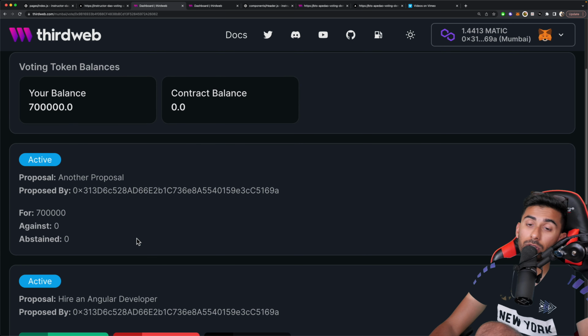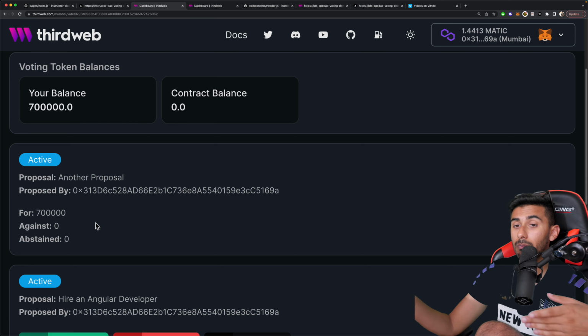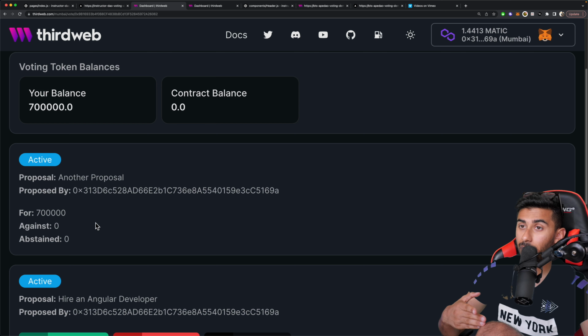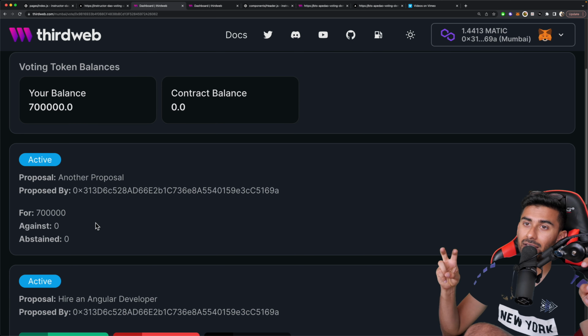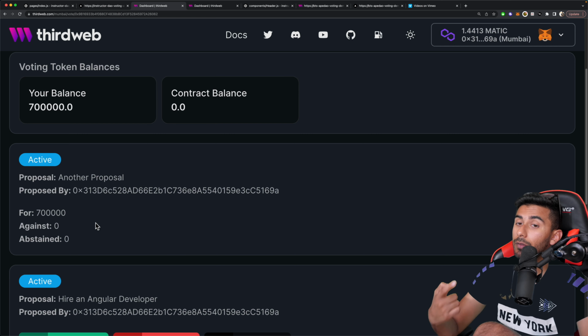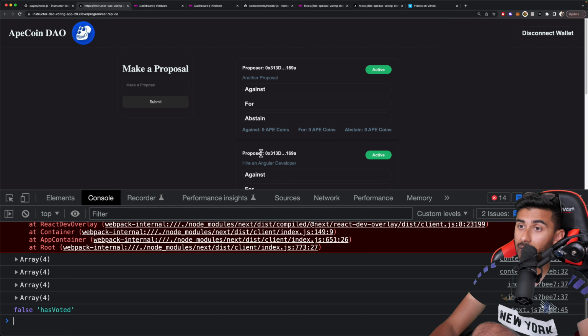Meaning if somebody wants to overthrow this, they need to vote. They need to have more than 700,000 APE coins to beat my vote. So it either needs to be multiple people who vote that have more than 700,000 APE coins, or it needs to be somebody who's richer in this community than me, who needs to vote and overthrow me. Otherwise, this is not going to get overthrown, and this other proposal is going to get passed in favor.